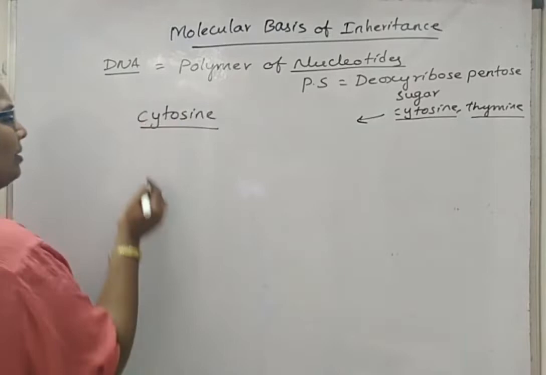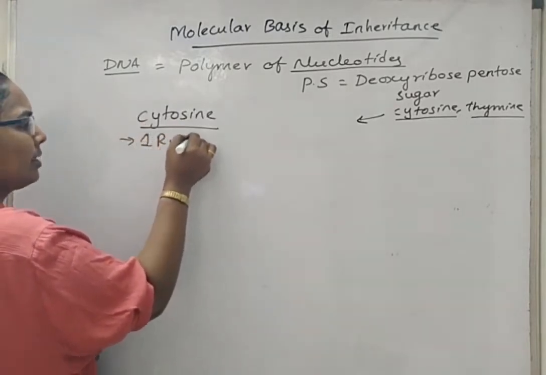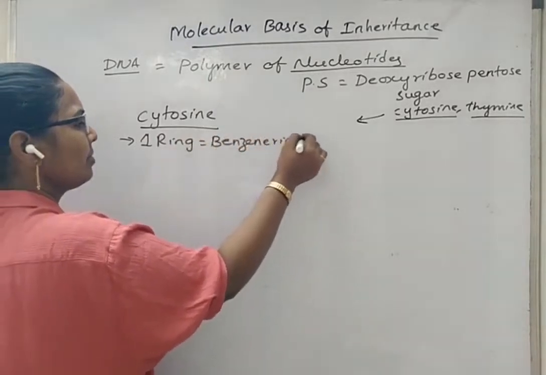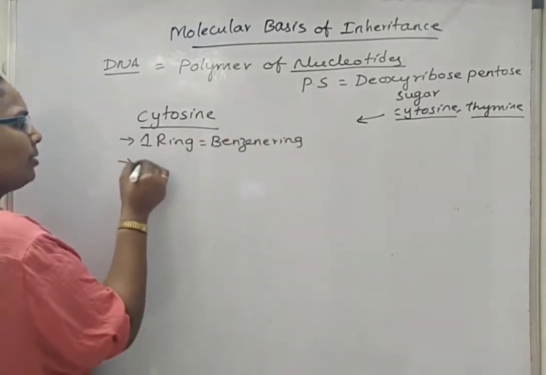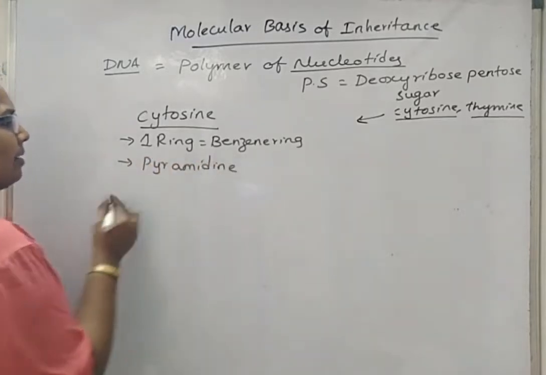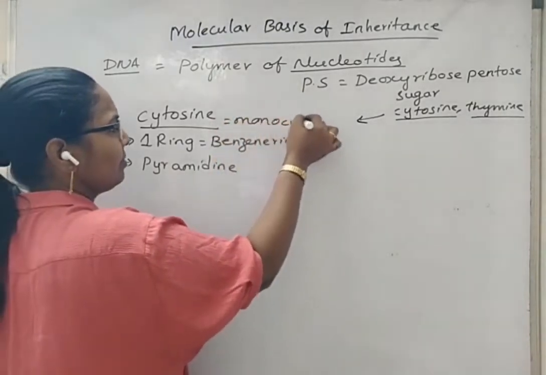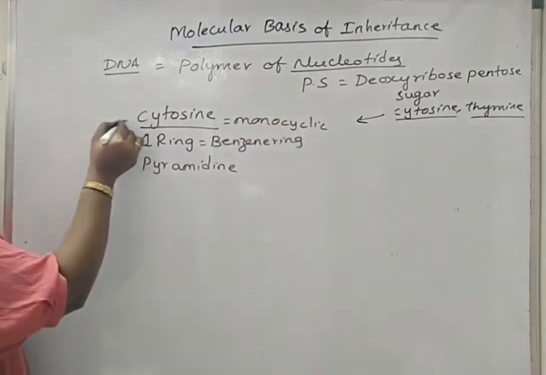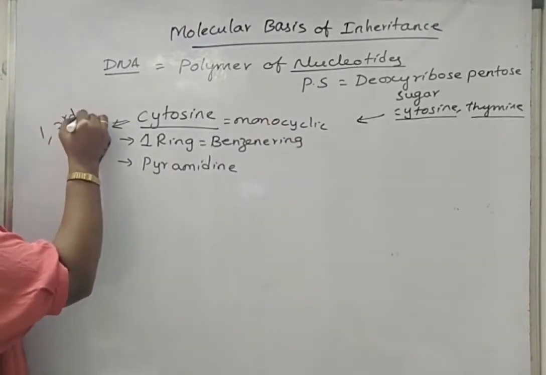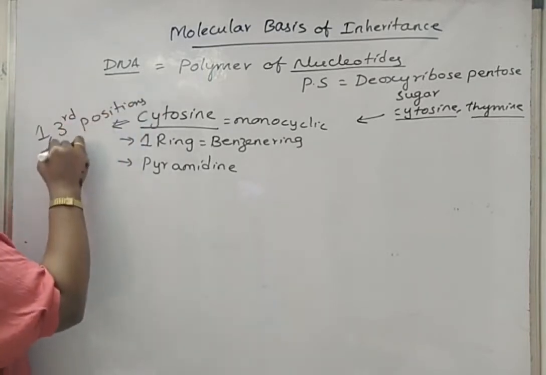Okay. Cytosine. We'll write cytosine again here. Cytosine of DNA is made up of only one ring, that is a benzene ring. Next, cytosine is a pyrimidine. So it is also called a monocyclic compound. It also has nitrogen atoms, but at 1st and 3rd positions of the ring.